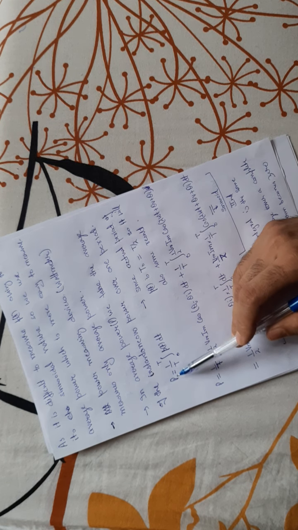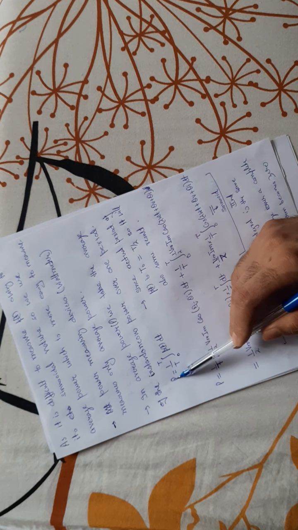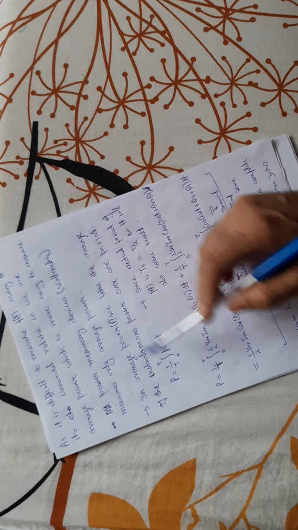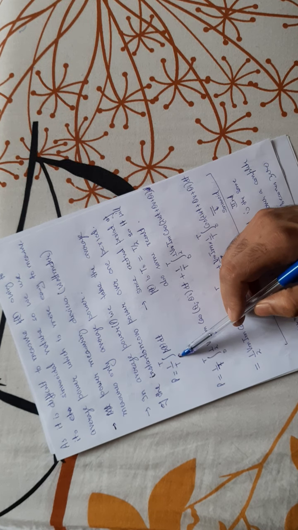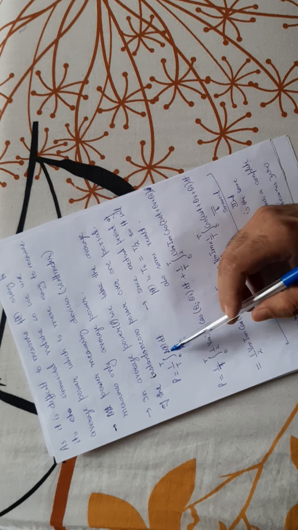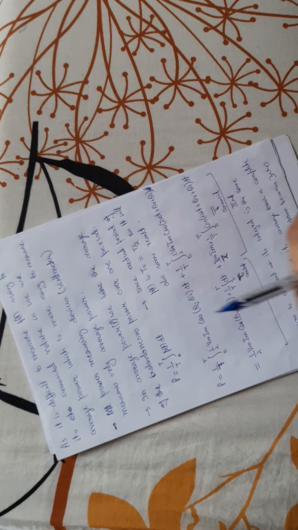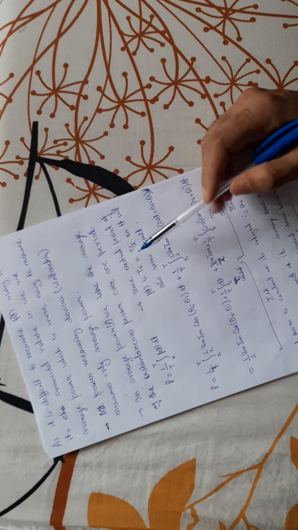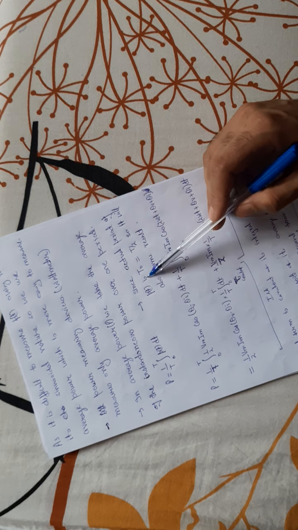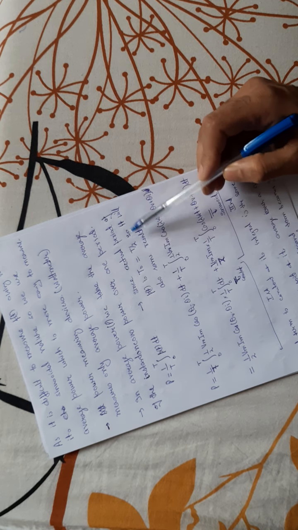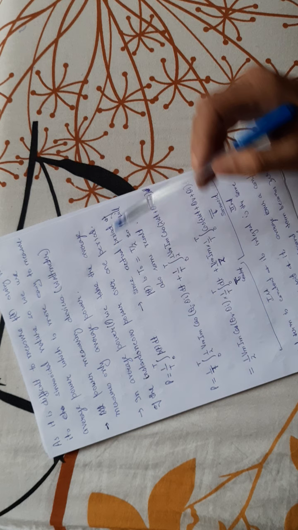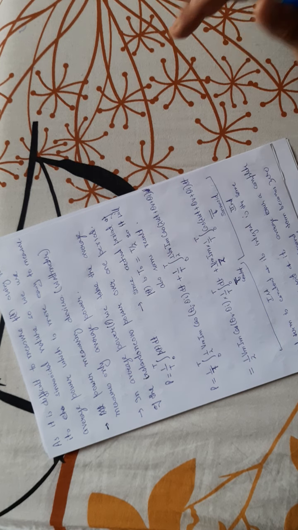So in average power, we take the average of the instantaneous power over one period. I am representing average power by capital P, which is equal to 1 by T integral 0 to T of p(t) dt, where T is the time period. But actually, the time period of p(t) is T naught, which is T by 2. If you substitute this here, you will get the same result. There is no difference.